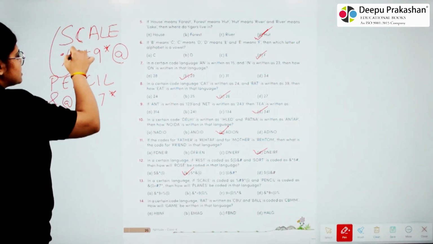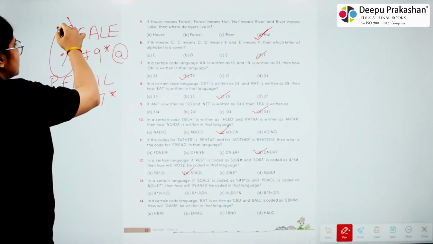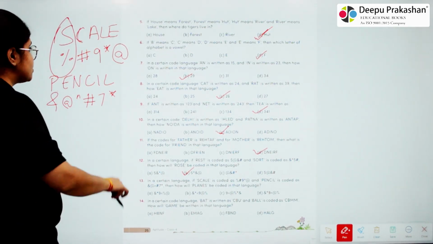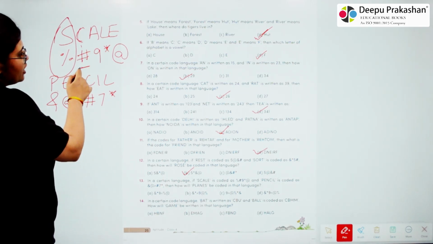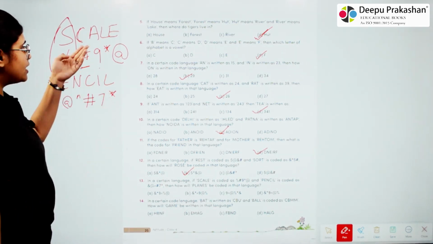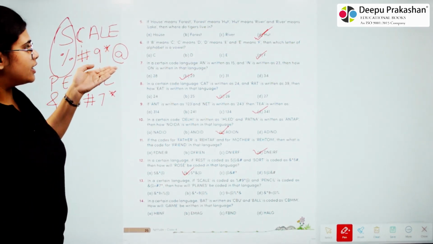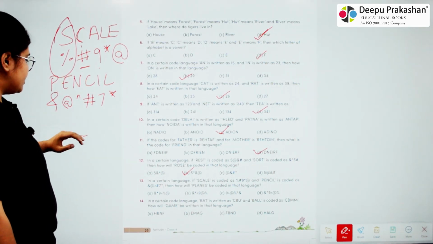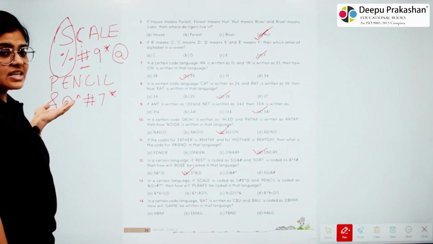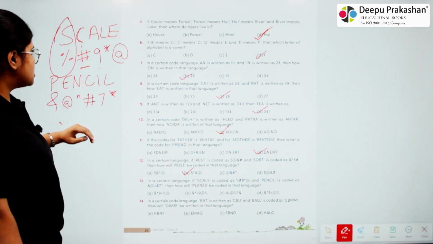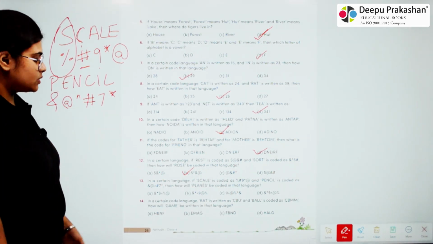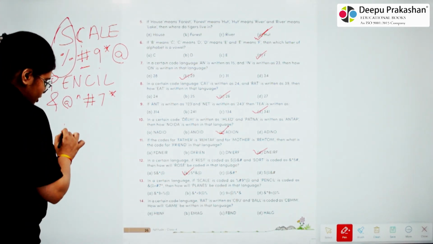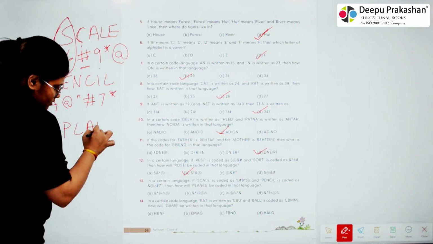This means S stands for %, C stands for hash, A stands for 9, L stands for star, and E stands for @. Similarly, P stands for &, N stands for power, I stands for 7. Now we are asked for planes.